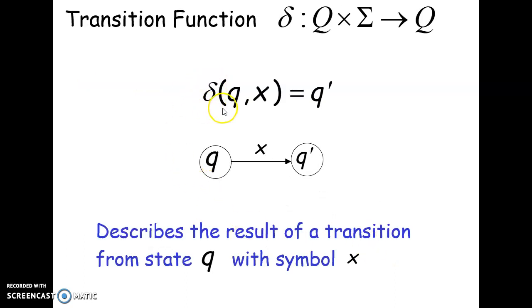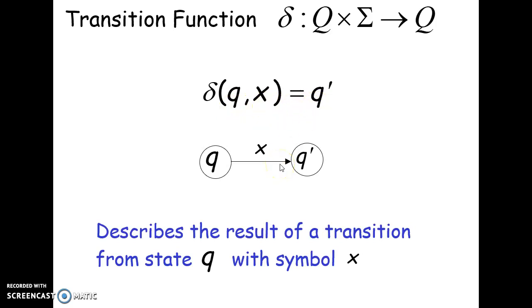And your transition function, in general, maps all the states in Q and input letters in sigma to another state from Q. So let's say the transition function is something like this: you have a state Q, you have the input X, you go to Q dash.